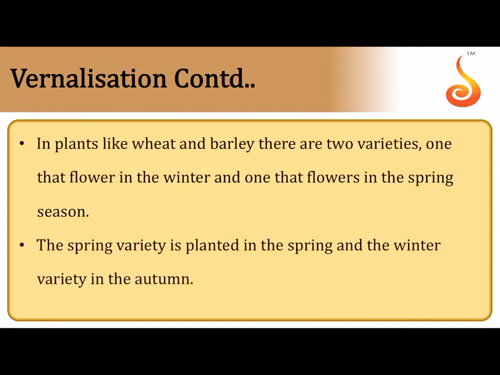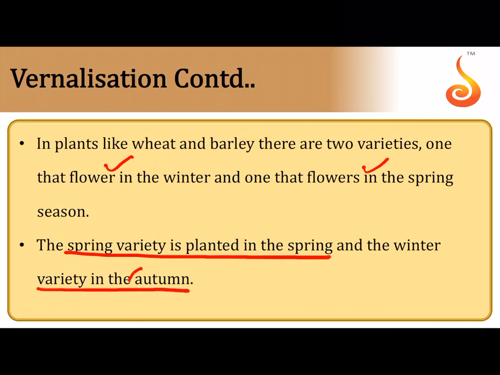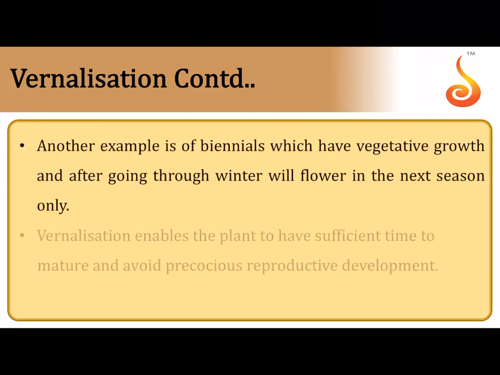In plants like wheat and barley, there are two varieties, one that flowers in the winter and one that flowers in the spring. Now I told you that the spring variety is planted in spring and the winter variety is planted in the autumn. Autumn is the beginning of winter in most cases. So the winter variety, because it has to go through the winter, is usually sown in autumn. It goes through the cold months of the winter and can only flower once it has gone through the cold months. That is the winter variety that we saw. The seeds have to be sowed much before winter, that is, during the autumn season itself.